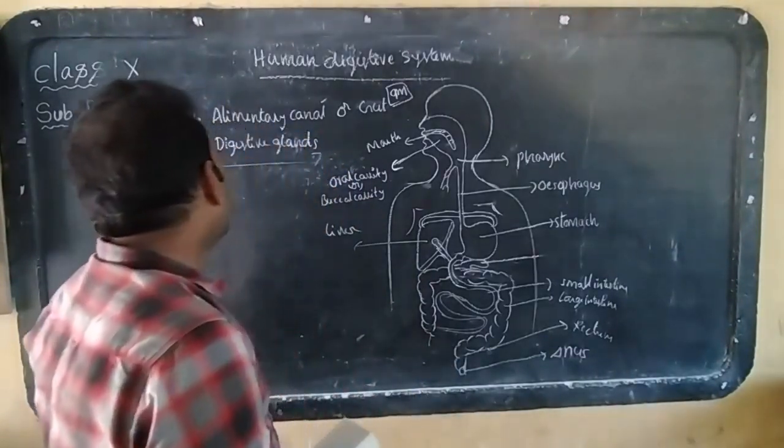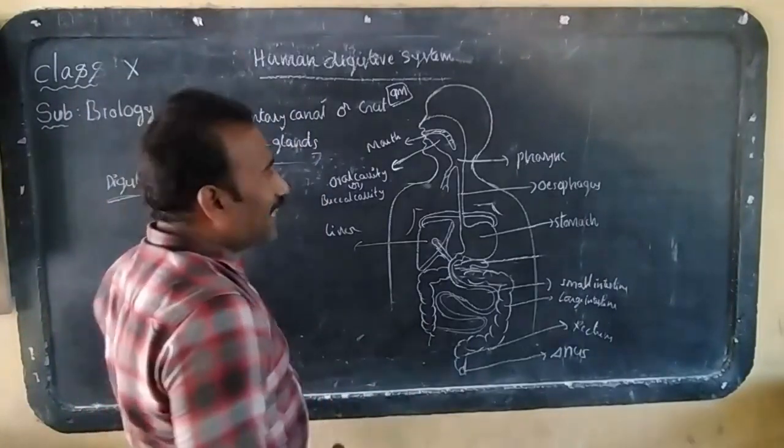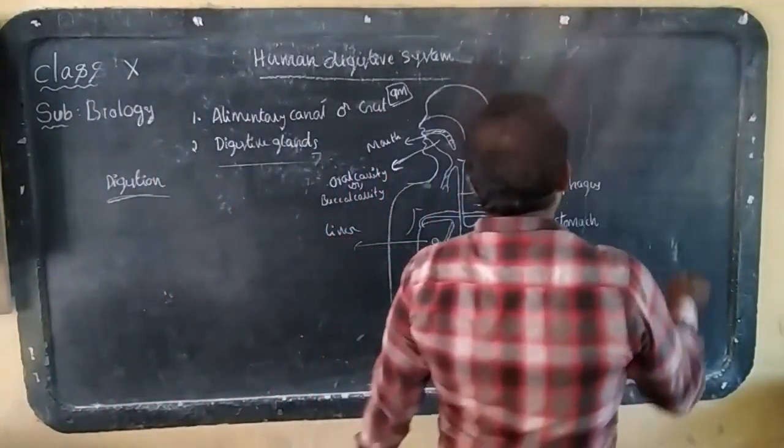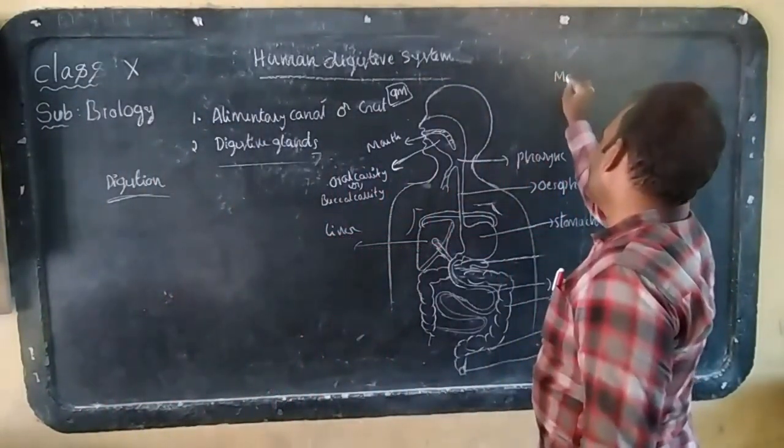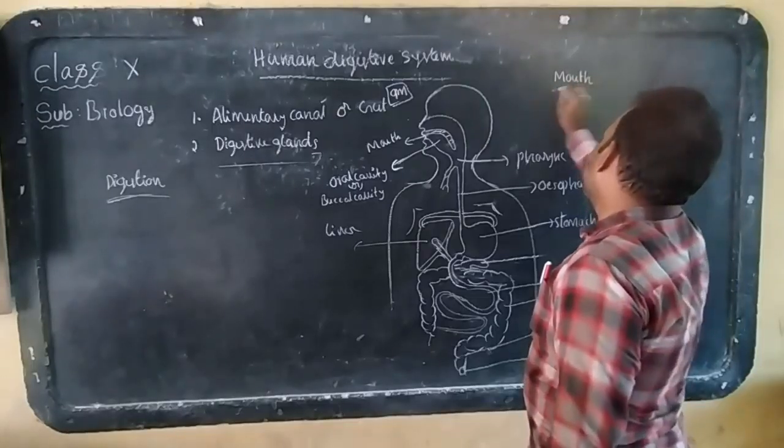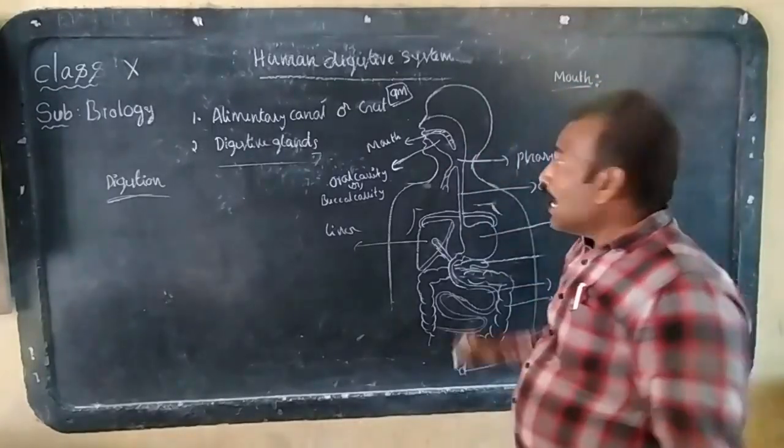What is the first part? The first part of the alimentary canal is the mouth. What is the mouth?